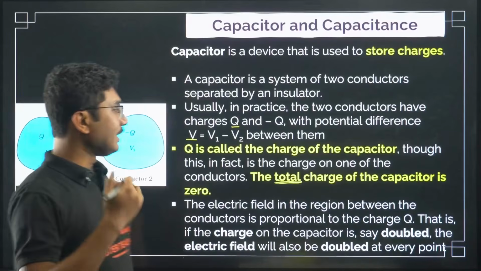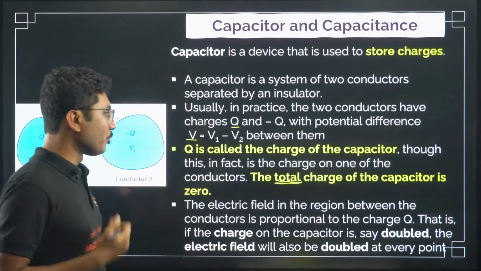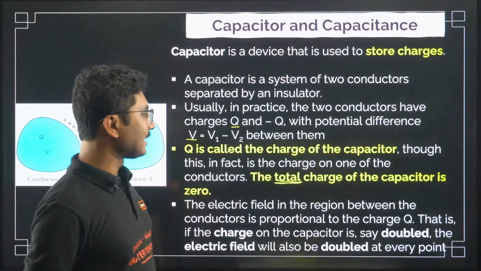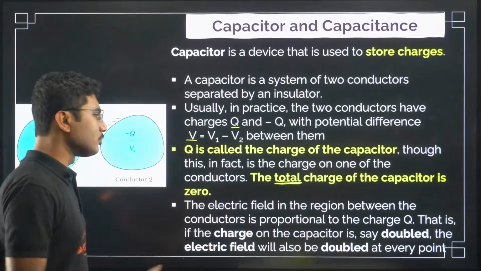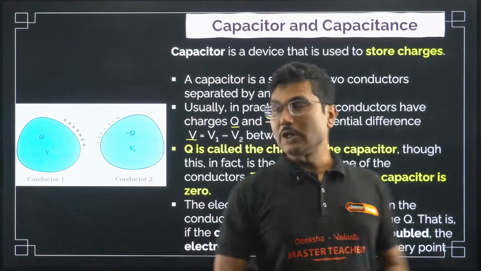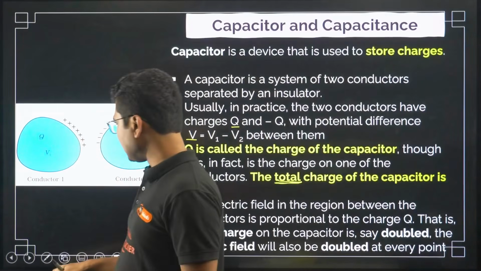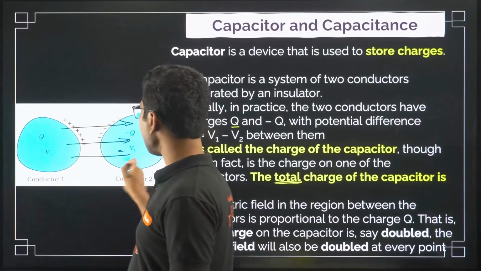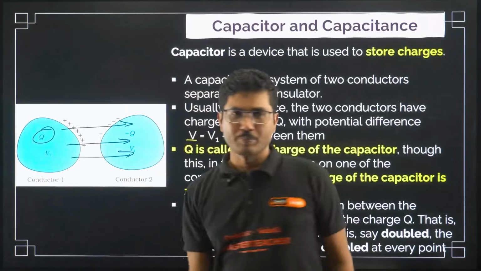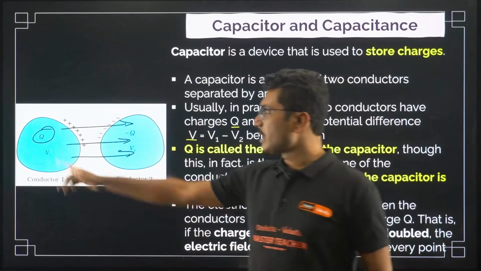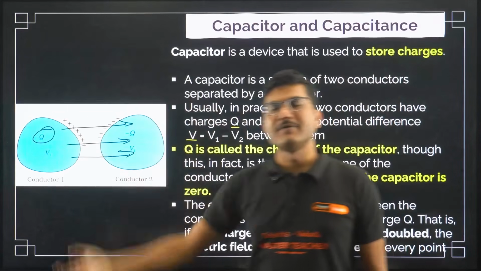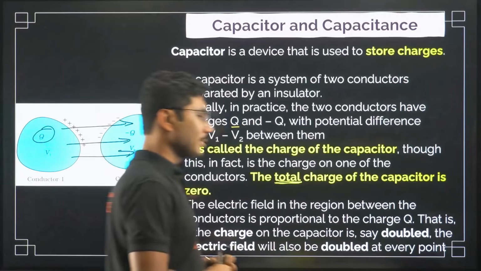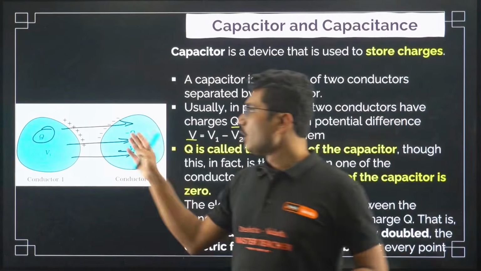The electric field in the region between the conductors is proportional to the charge Q, obviously. That is, if the charge on the capacitor is doubled, the electric field will also be doubled at every point. So between the capacitor plates there will be an electric field from positive to negative, and this is directly proportional to the charge Q. If you double the charge, the electric field will also be doubled. The exact value we will determine at a later stage, but you have to remember that the electric field is directly proportional to the charge.